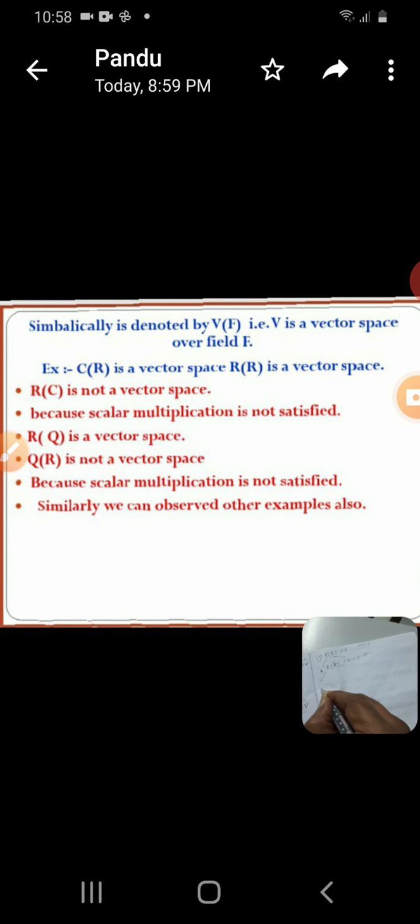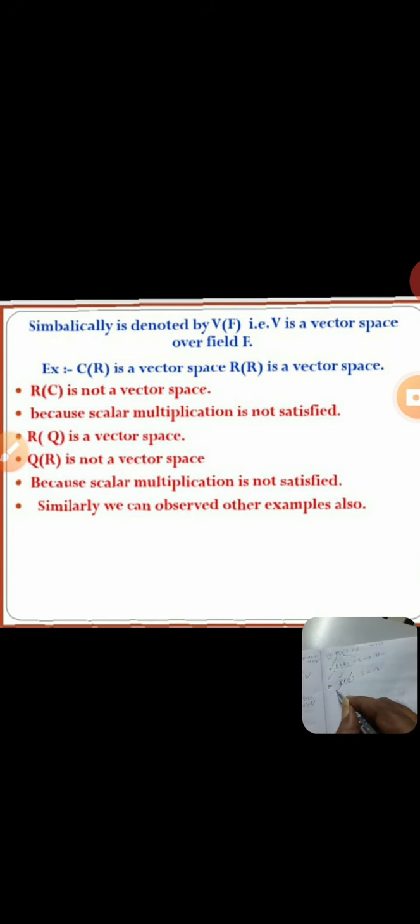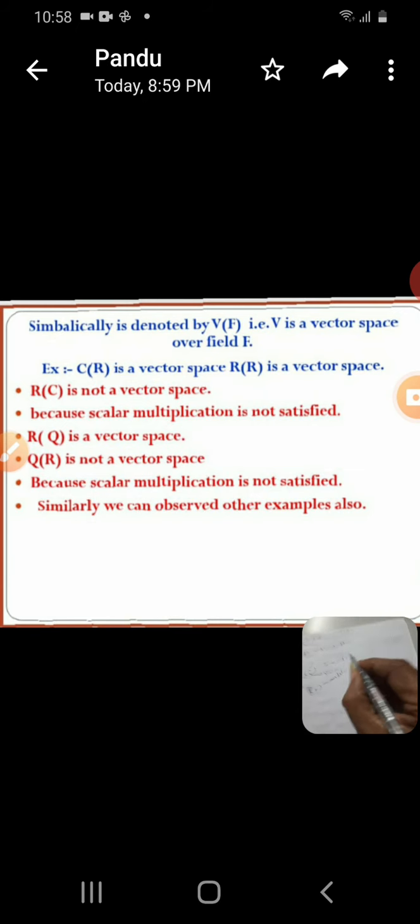Now another example you see, R over C. R is the real numbers, C is the complex numbers. What is our answer? Is it a vector space? You check the properties. Here R is the vector set and C is the field. Now, the real number set is an abelian group with respect to addition. (R, +) is an abelian group, no doubt at all, as you already learned in group theory. So the first phase is completed.